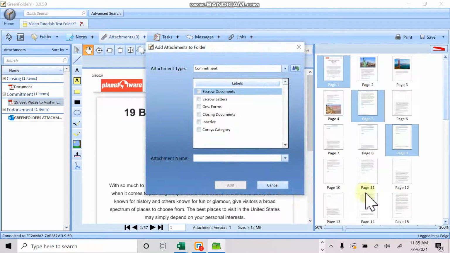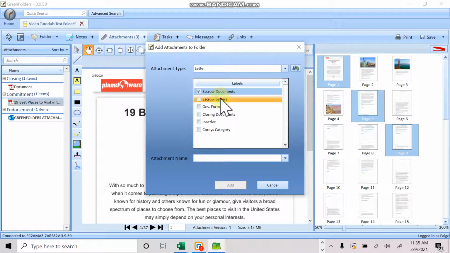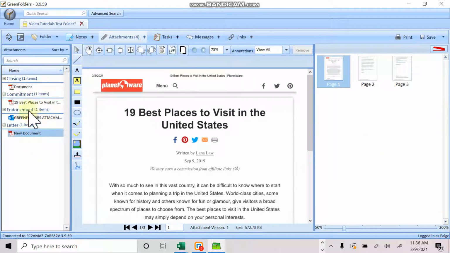So then we can do copy to a new attachment, and the same index box pops up. So you'll be able to add your labels to it, you'll be able to change the attachment type, and then you'll be able to say merged or new document. So then you just add it, and as you can see right over here under letter, we have our new document. So when I go and click on this, those 3 pages are then added into this document.